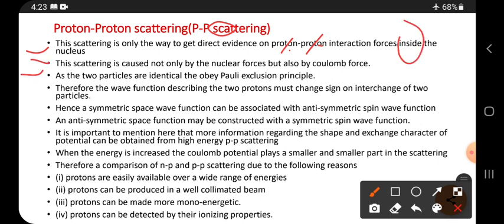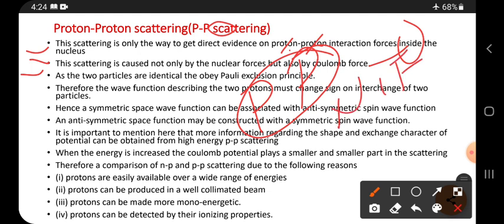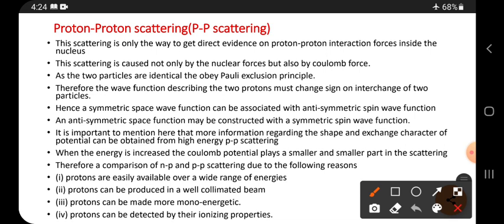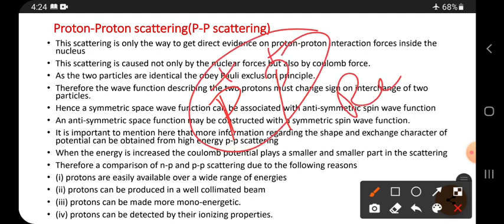Next, this scattering is caused not only by the nuclear forces but also by Coulomb forces. Between the proton and proton, not only nuclear forces act but also Coulomb forces act. Why? Because both are positive, and between positive and positive a repulsive force will act.